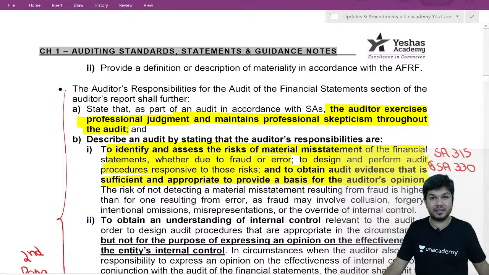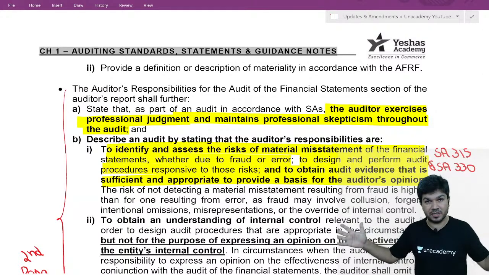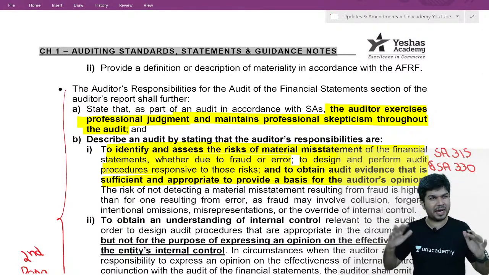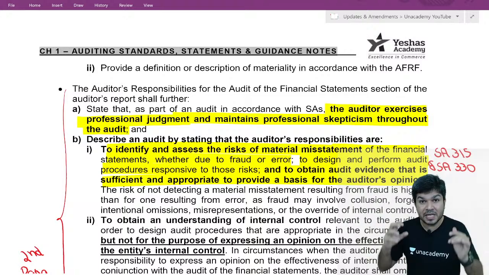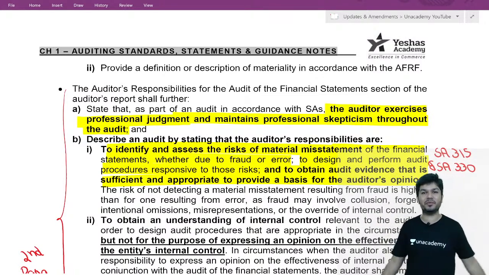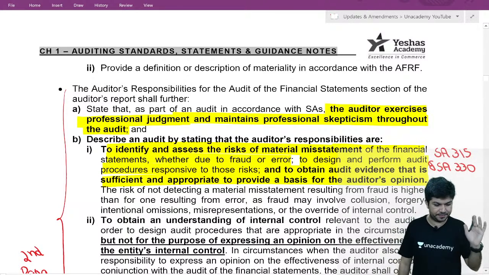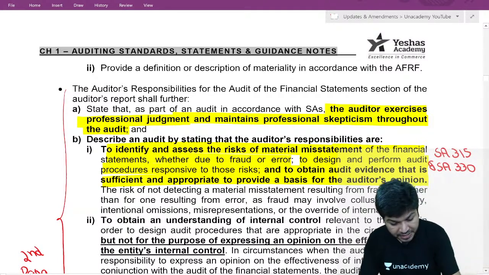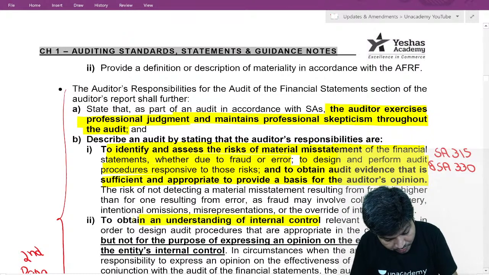We identify and assess the risk of material misstatement in the financial statements, whether due to fraud and error. After that, first identify the risky area. We design procedures responsive to those risks, and we obtain sufficient appropriate audit evidence to provide a basis for our audit opinion. Okay. Second, we obtain understanding of internal controls.